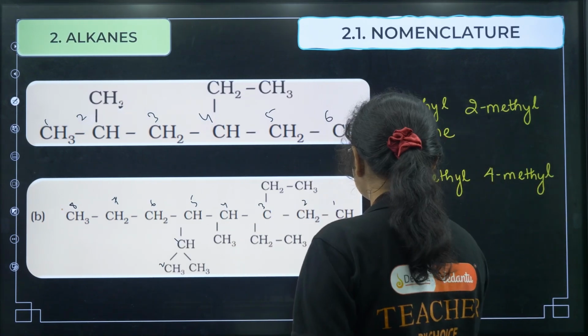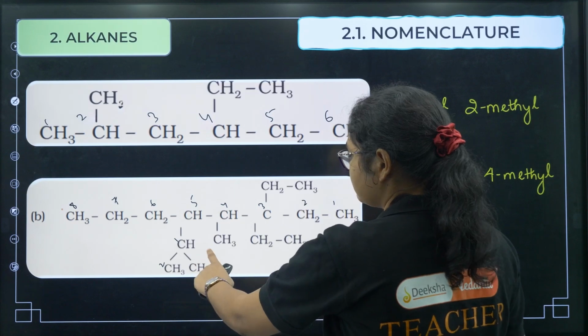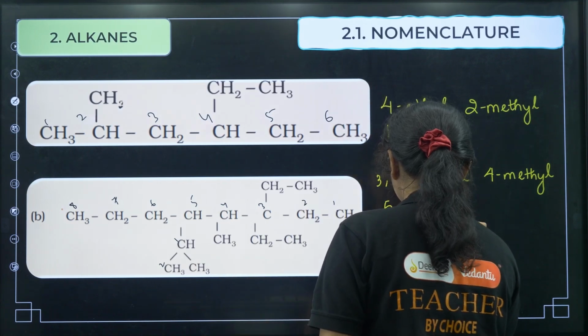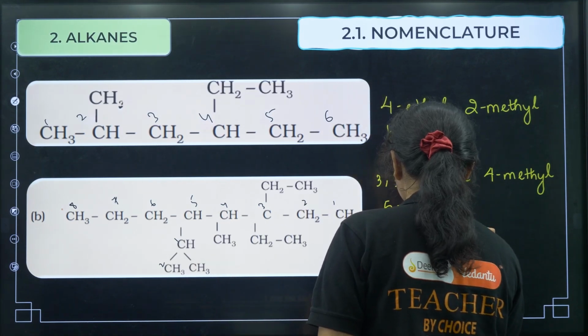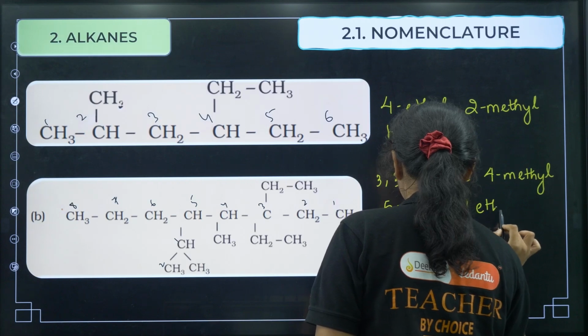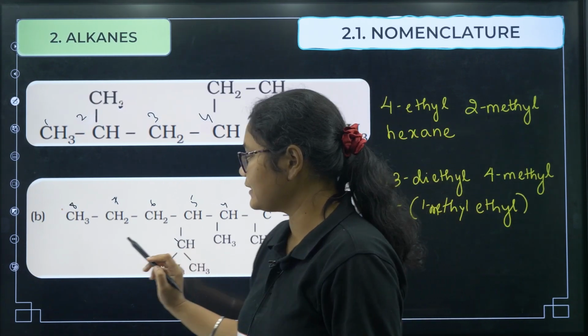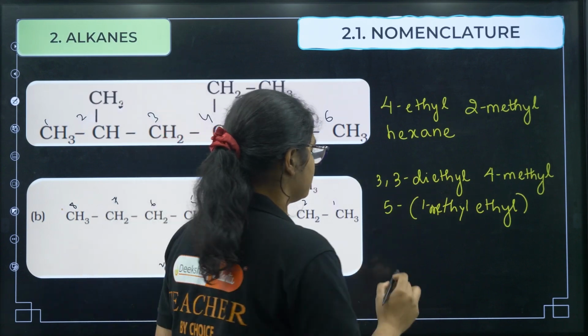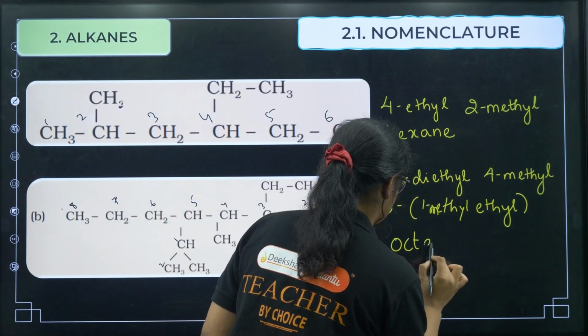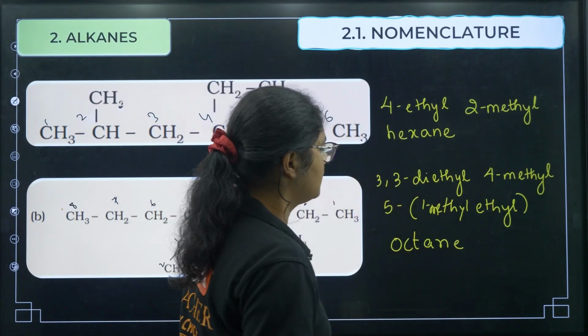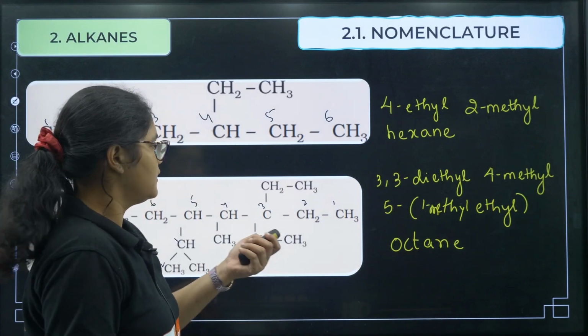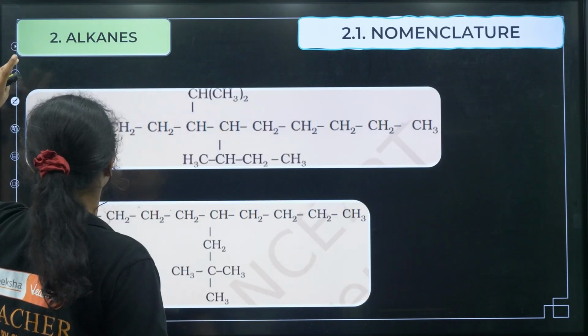Then on the fifth position I have 1-methylethyl, right? You can see on the fifth position 1-methylethyl. Next we have the oct group, octane. Okay, fine. Now let us go to the next question.